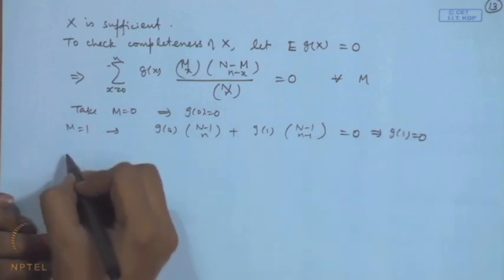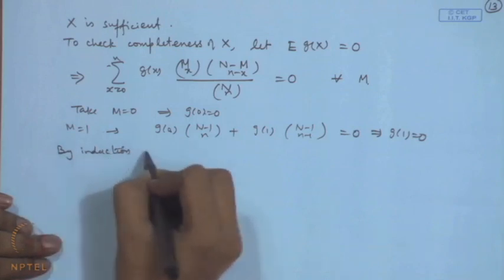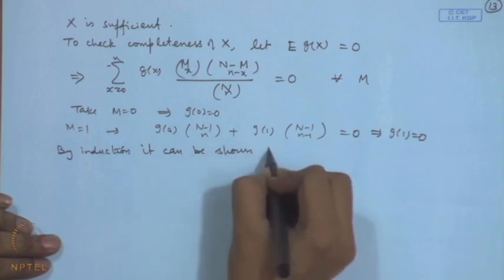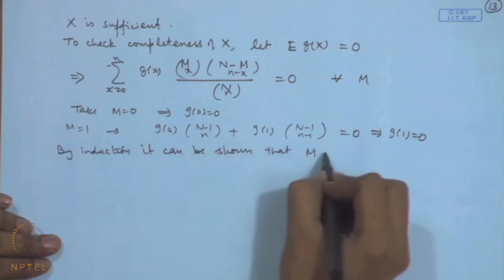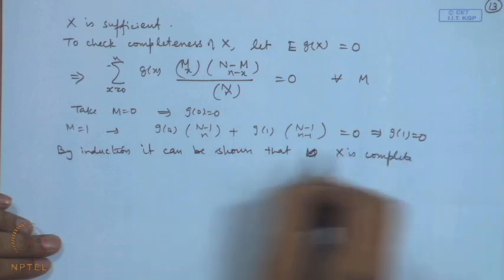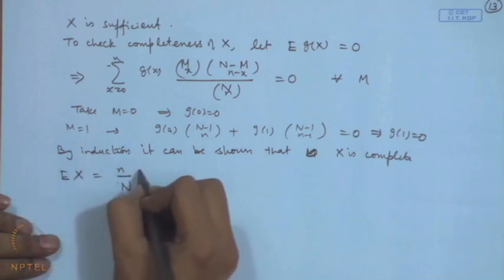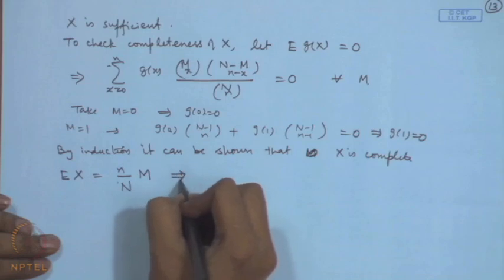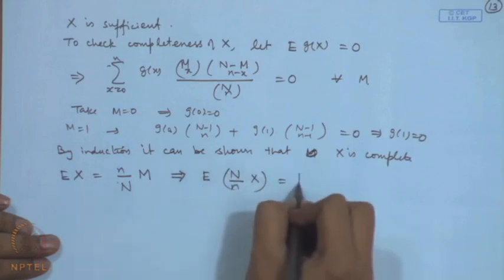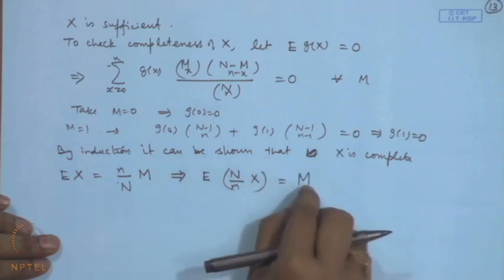So, by induction we can prove that it can be shown that x is complete. Now, what is expectation of x? That is equal to n by N into M. So, that means expectation of N by n x is equal to M. So, x is complete and sufficient, and this is an unbiased estimator of M.